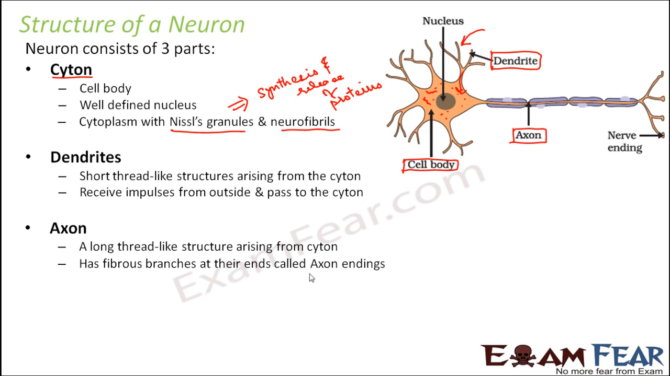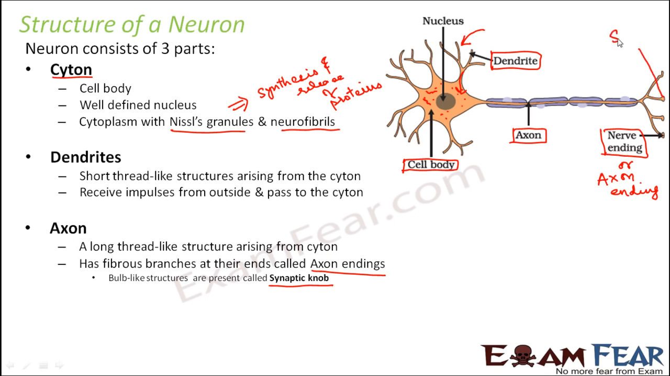The axon has fibrous branches at its end called axon endings. Here you can see the branched end of the axon. This branched end is known as nerve ending or axon ending. Both mean the same thing, because they denote the end of the nerve. Now it has bulb-like structures towards the end, known as synaptic knobs. Here you can see some swollen bulb-like structures at the end. Why are they known as synaptic knobs? We'll see it very soon.